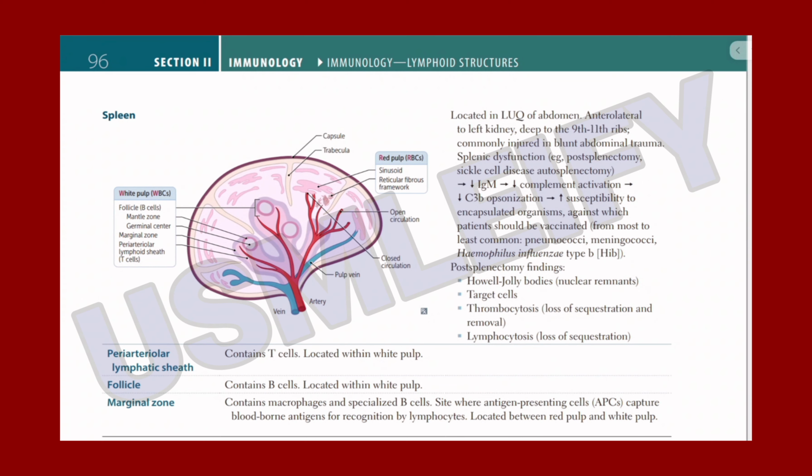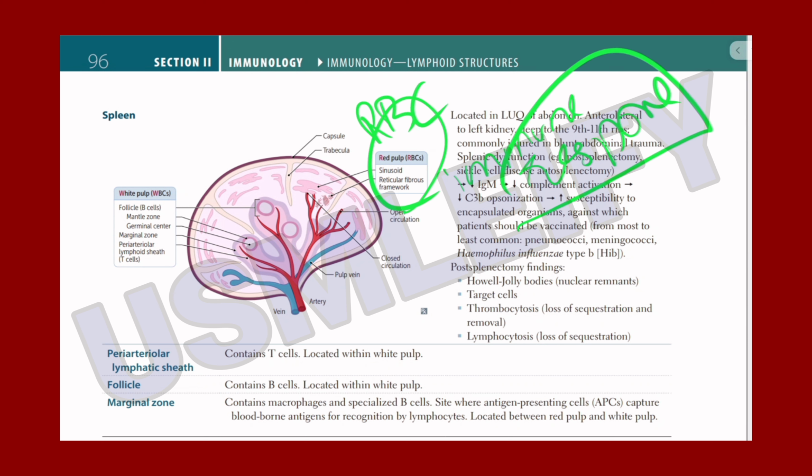About spleen. Spleen is the secondary lymphoid organ that will filter the blood and remove the old RBCs and antigen, and it contains the white pulp. The white pulp is linked with the immune response, and the red pulp is linked with the RBC destruction. Spleen is located in the left upper quadrant. So a secondary lymphoid organ, which is also known as an antigen encounter site,